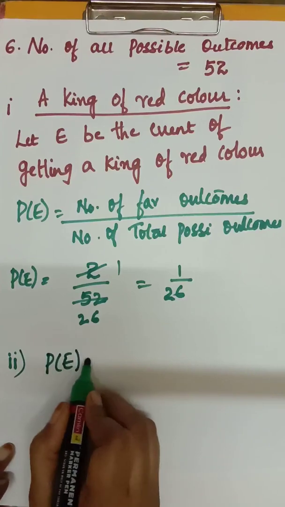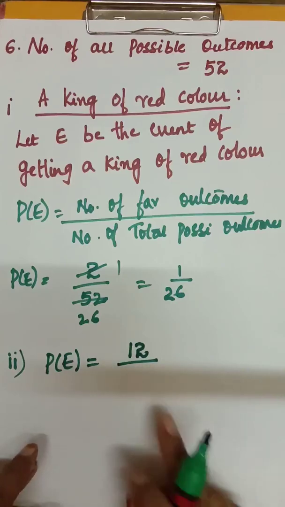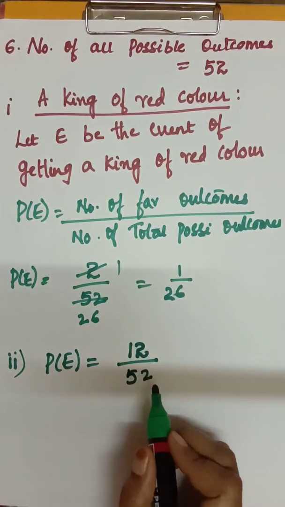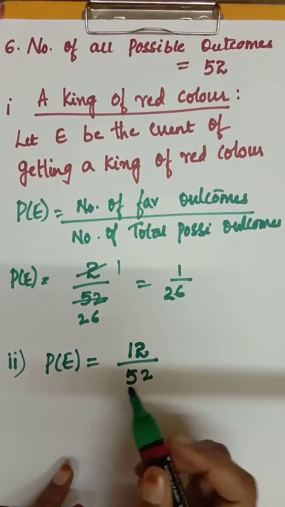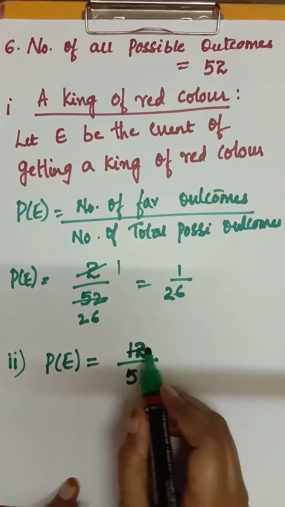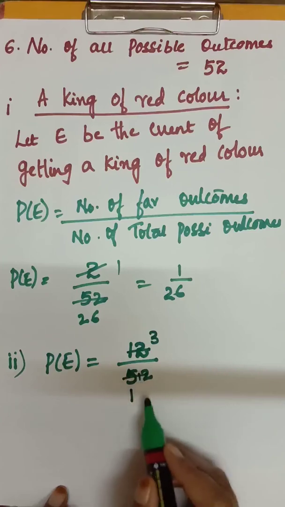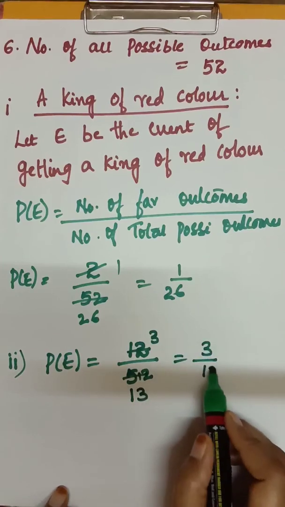So P of E is equal to how many face cards are there? That is number of favorable outcomes is 12 by total possible outcomes, how much? 52. Okay, cancel it if it's getting cancelled. 4 3s are 12, 4 13s are 52, that is 3 by 13.